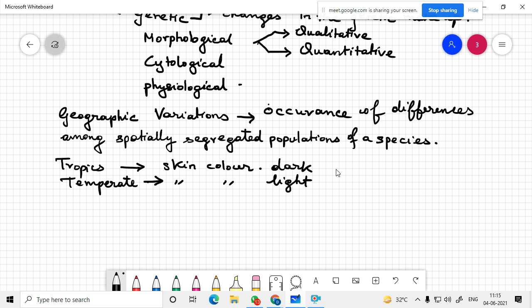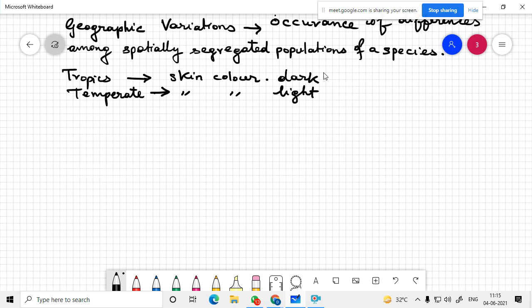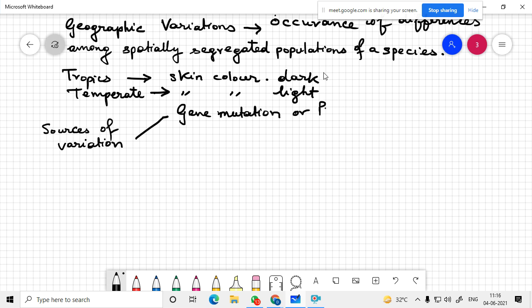Now we come to sources of variation. Now what are these sources of variation? Sources of variation can be gene mutation, or point mutation. We will be discussing about this in details today.